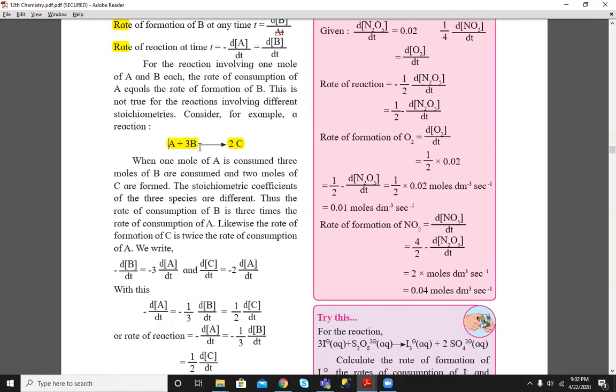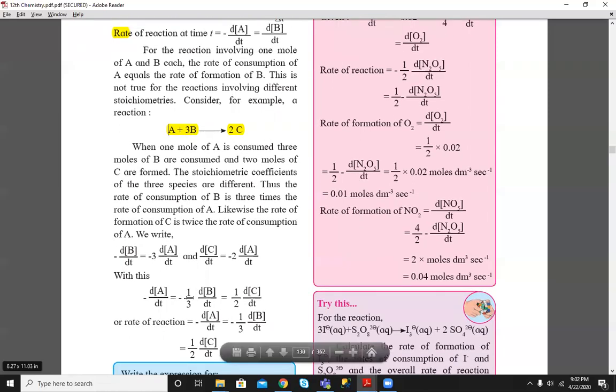Rate of consumption of B we will write as minus 1 by 3 dB by dt. Okay, here it is written. And the rate of formation of product we will write as plus 1 by 2 in terms of rate of reaction.